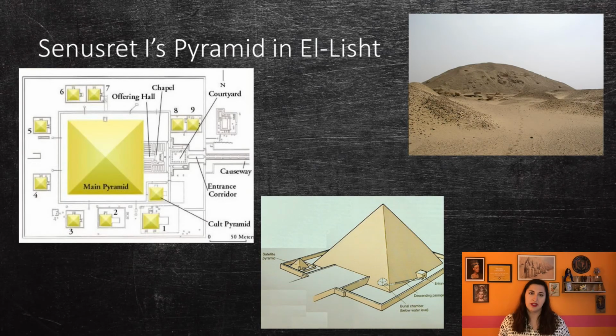Senusret I built a pyramid complex in El-Lisht, south of his father's complex. This was much larger than his father's complex, although it is currently in ruin and the burial chamber is also underwater. A similar plan was used, but the architects used a new technique. They built outwards from a core of limestone blocks, mud brick, and debris. Then they riveted a central structure for the pyramid, before covering it in the white Tura casing stones.